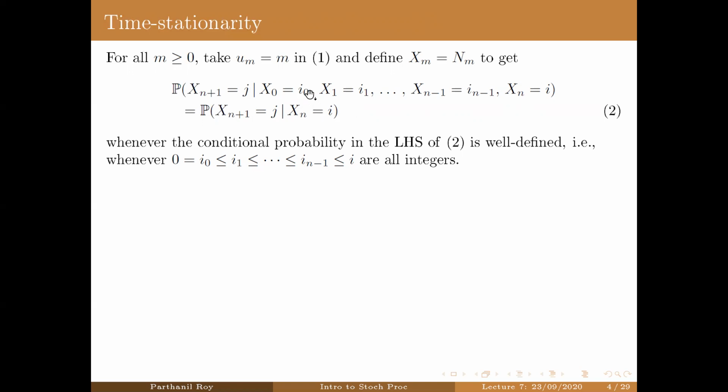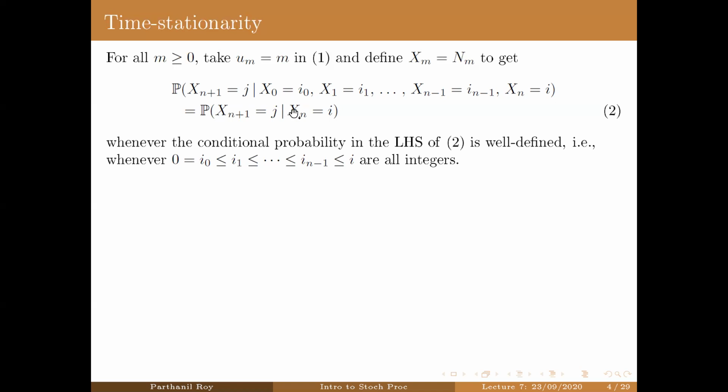So that the first conditional probability is well defined. Now note that if the first conditional probability is well defined, so would be the second one. Why? That's because the conditioning event here is a bigger event compared to the conditioning event here. So if this conditioning event has positive probability, then so will be the second conditioning event. So this having positive probability would imply this also has positive probability. Therefore, if the first conditional probability is well defined, so is the second one.